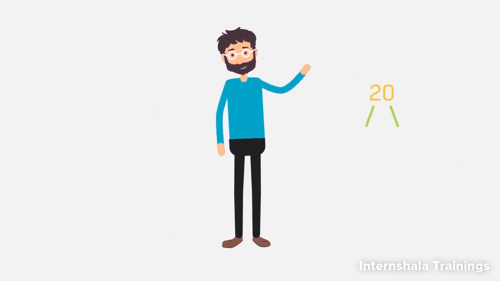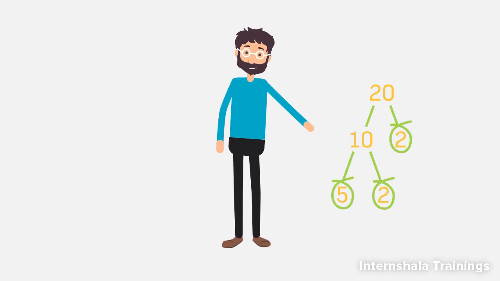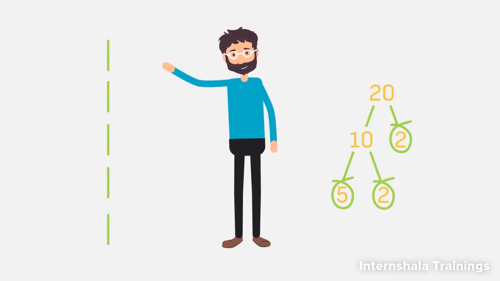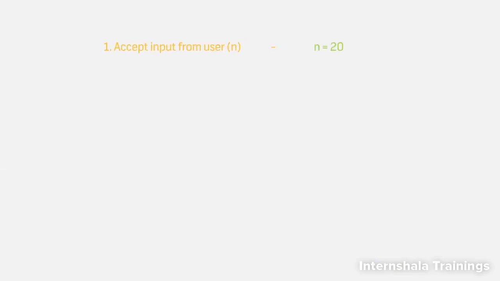You may remember what you learned in school about the prime factors. The prime factors of a positive number are the prime numbers that divide that integer exactly. You may have calculated prime factors in your notebook like this. Now, let's first plan the program we will write for finding prime factors of a number. First, accept an input number from the user. Let's call it n. Next, set the divisor d to 2.